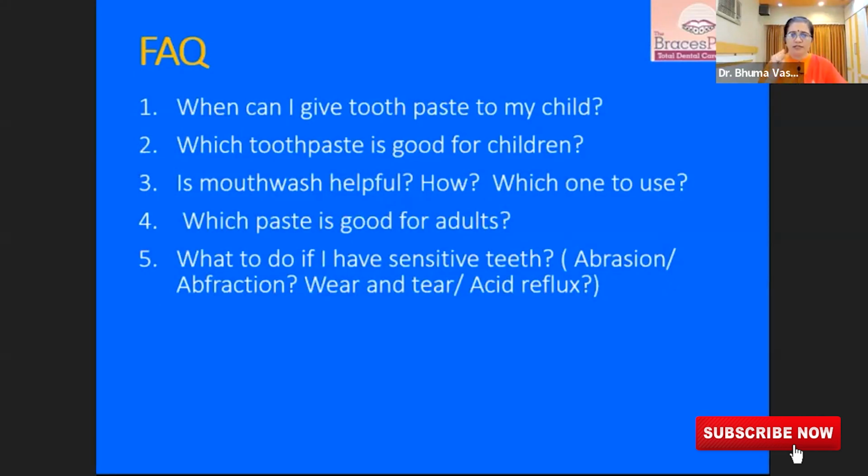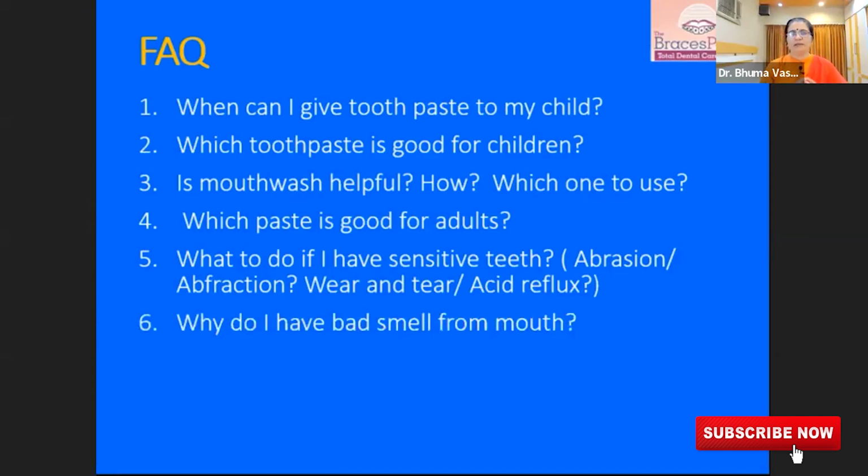If it's a wrong brushing technique, maybe you should correct that. If you are having acid reflux and wear and tear because of that, then that has to be corrected systemically. And if you have a clenching habit because of which there is wear and tear at the neck of the teeth, maybe you require some stress management with meditation. Also you can wear some kind of guard to protect your teeth.